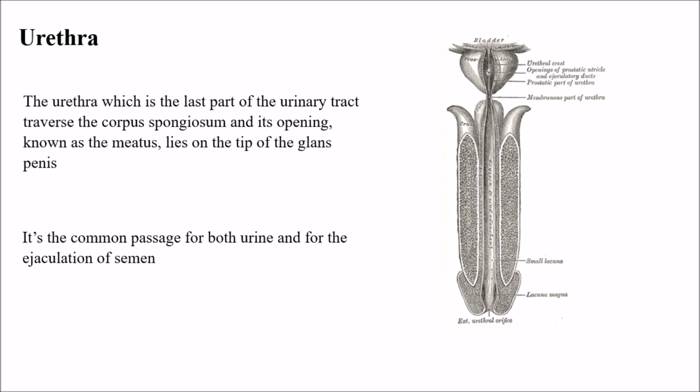This is the urinogenital tract, and as we all know, males have a common opening, but females have different openings for urine as well as for the vaginal tract.